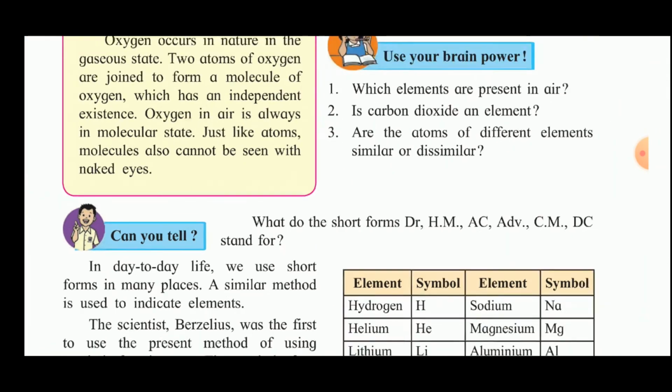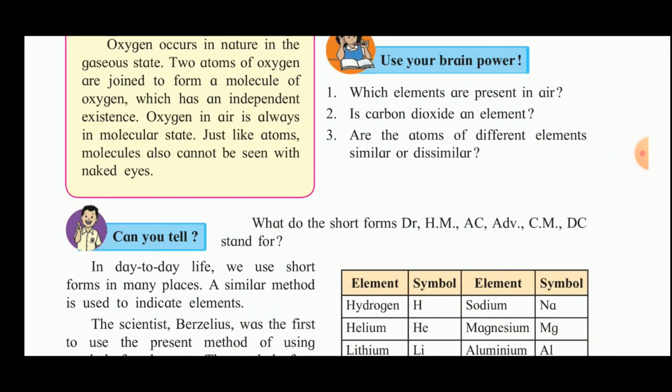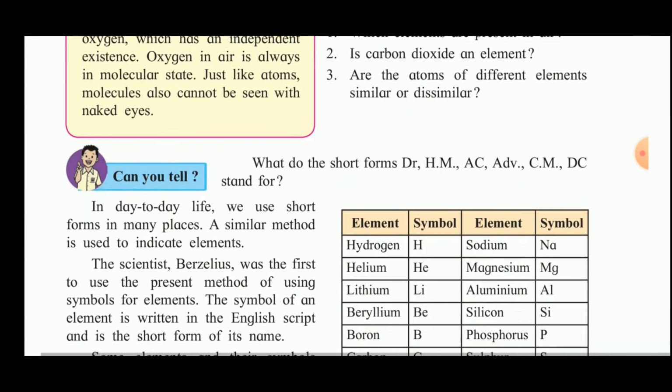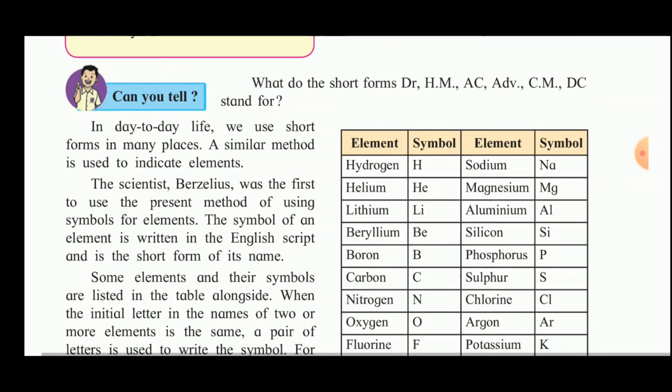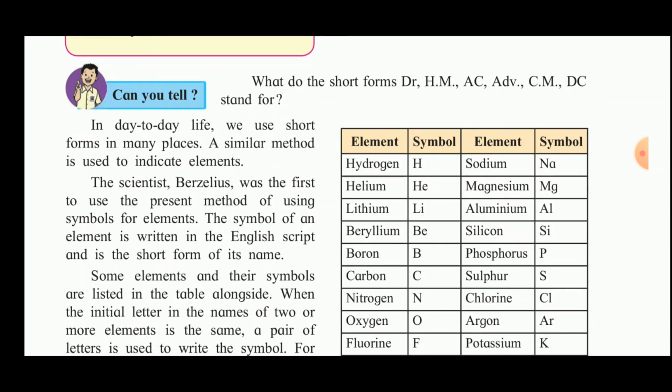Now, what are the short forms of Dr, HM, AC? Dr stands for doctor, HM for headmaster, ADV for advocate, AC for air conditioner or alternating current, CM for chief minister, DC for direct current, like this. So we use symbols for representing certain words. So in day-to-day life also, we use short forms in many places.